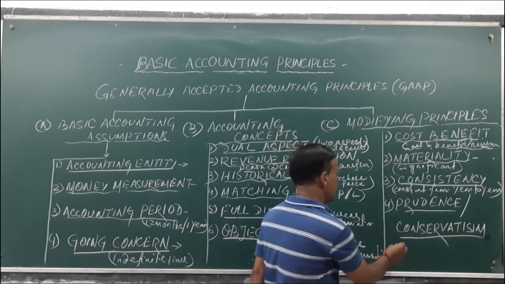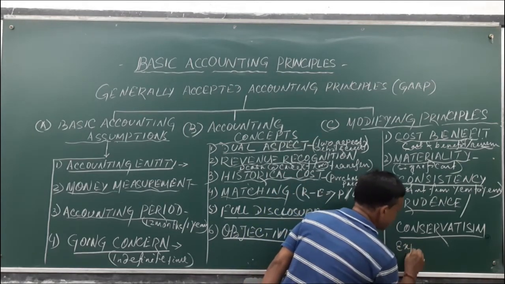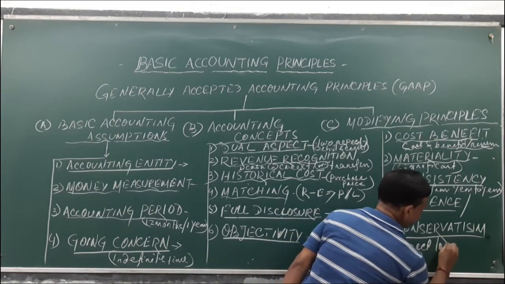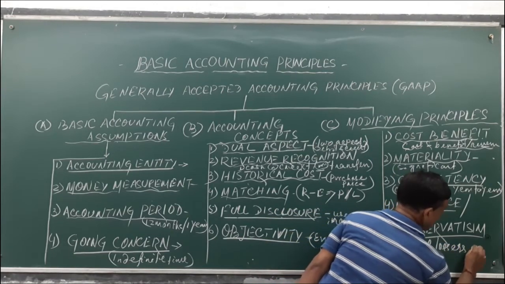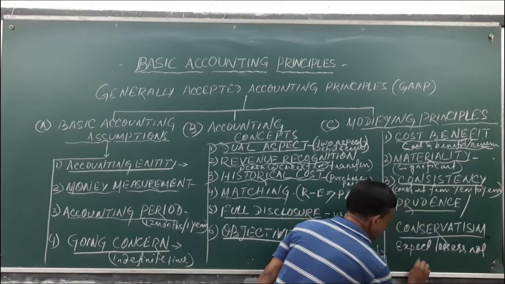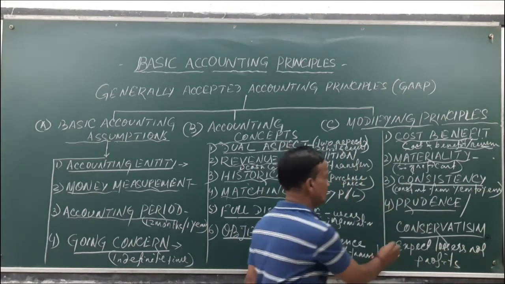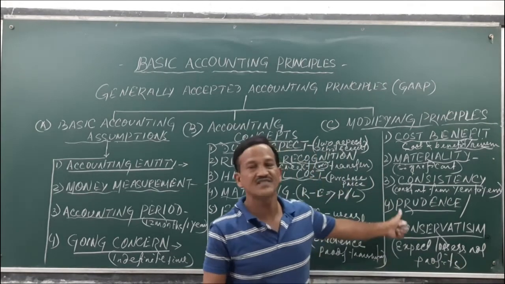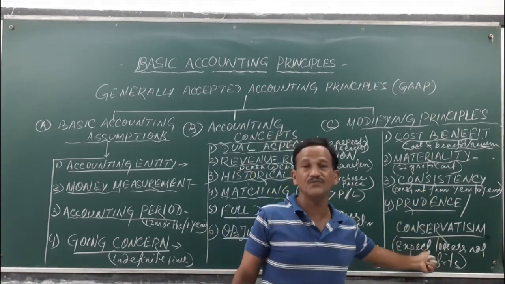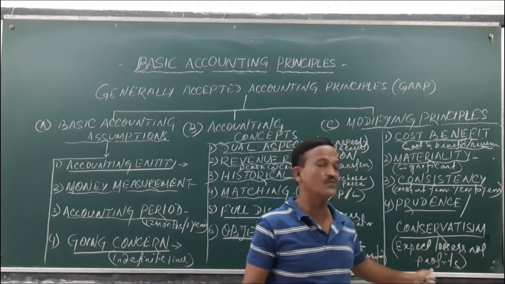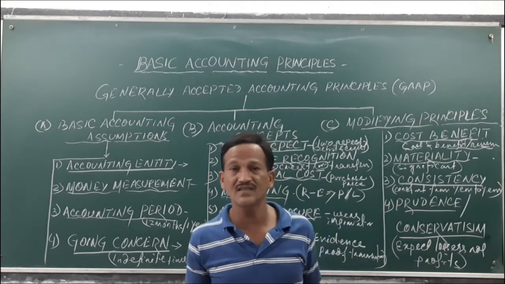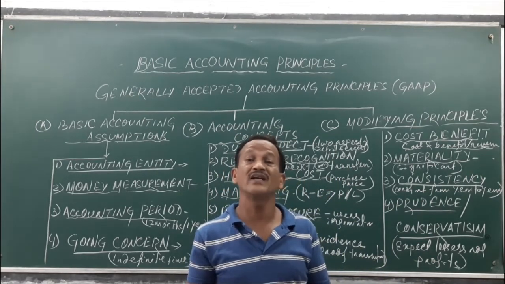That means expect losses, not profits. So this is the meaning of the prudence or conservatism principle. This principle says that you can expect the losses, don't expect the profits.